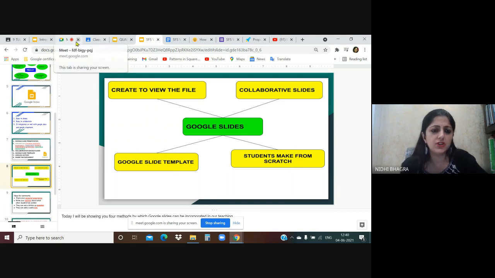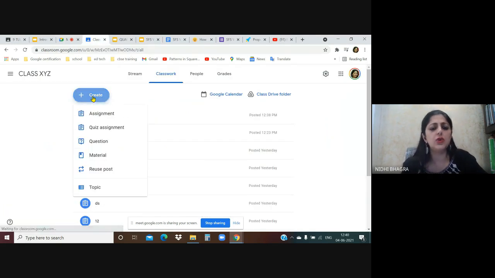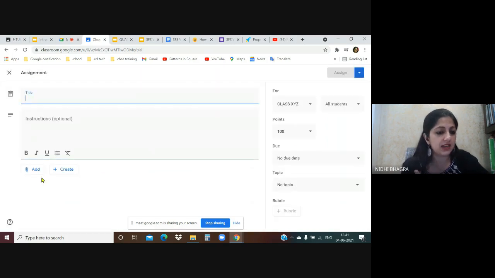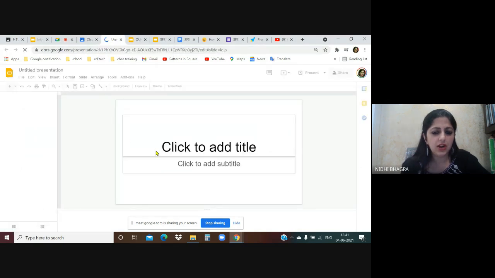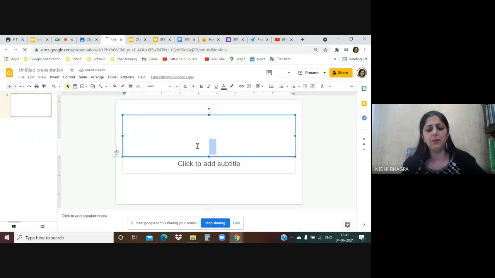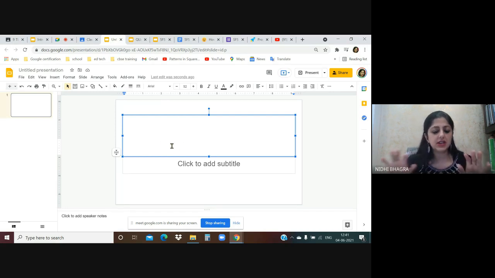Make from the scratch means what? Teacher is just going to give them a topic, just going to assign a topic, that's all. So teacher will go to create slides. A blank slide opens up. Now here teacher is not going to create any template, not going to give any instructions on each slide, will just assign the topic.